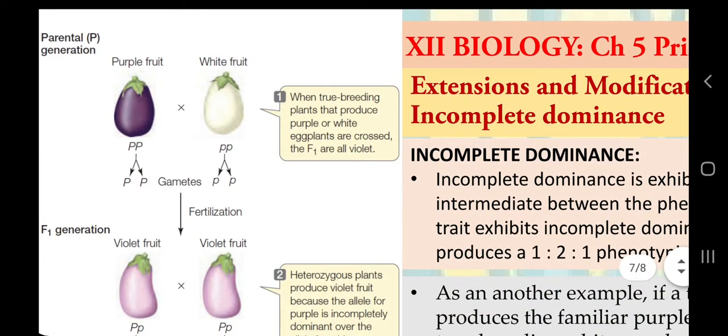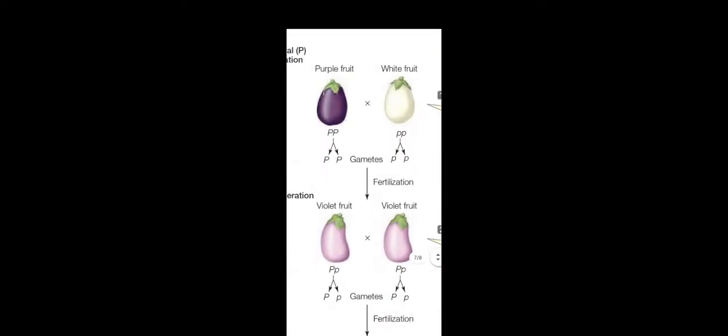We can see another example of incomplete dominance in our day-to-day life, which is the eggplant or brinjal plant. Normally we see violet or purple brinjals or eggplants. Sometimes we see white fruits also, and when we crossbreed these two pure line parental plants, in the F1 generation we get light purple plants, and when we self pollinate these light purple plants, we will get an F2 generation having 1:2:1 phenotypic as well as genotypic ratio. So the same thing is happening here. This is another example to explain incomplete dominance.